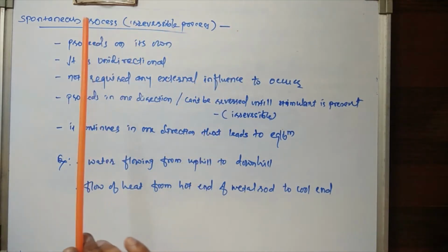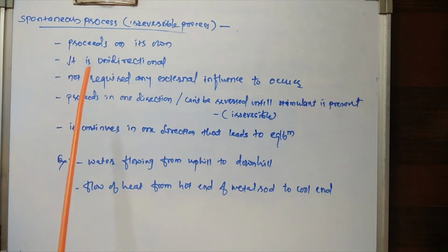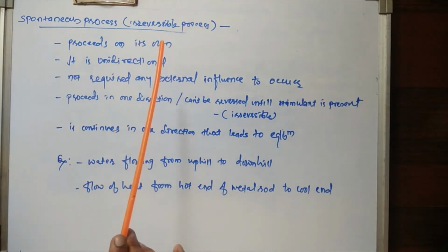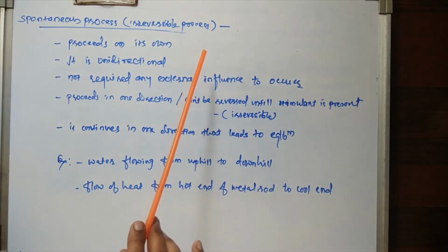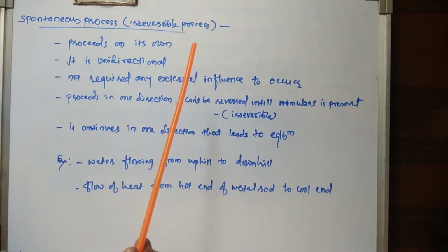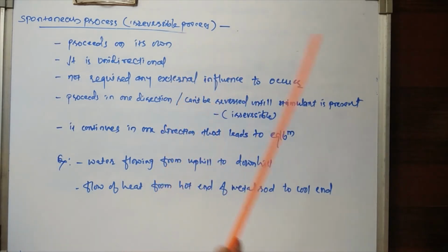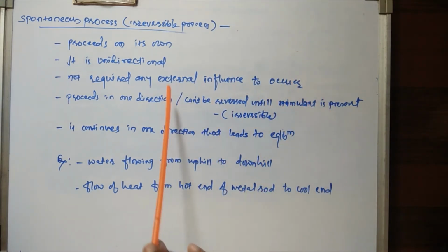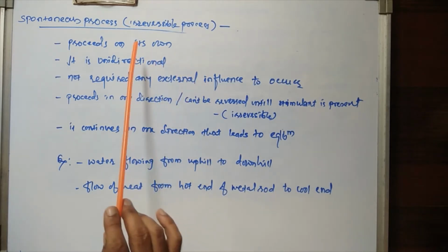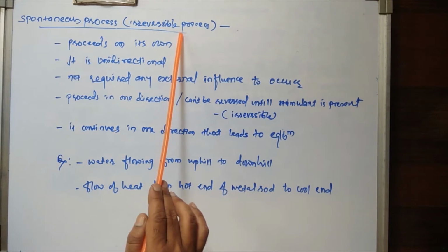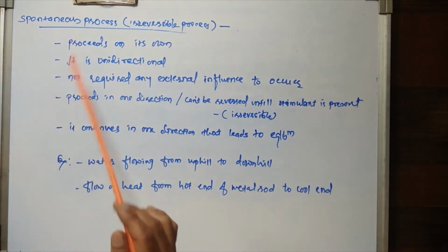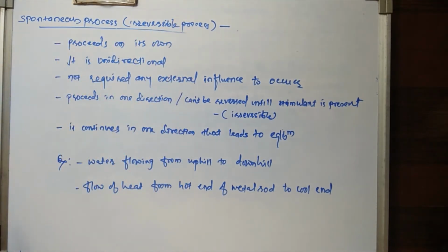We have seen previously the reversible process. What is a reversible process? Reversible process is the one where the driving force is infinitesimally greater than the opposing force. That means the reversible process can be reversed at any stage or any moment, is it? But an irreversible process can't be reversed, is it? So this is all about the spontaneous process.